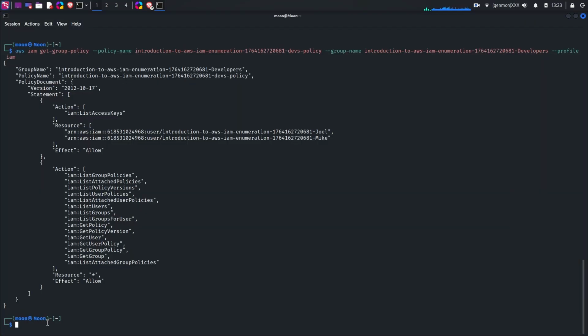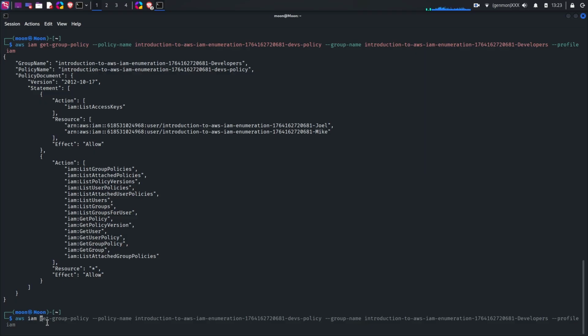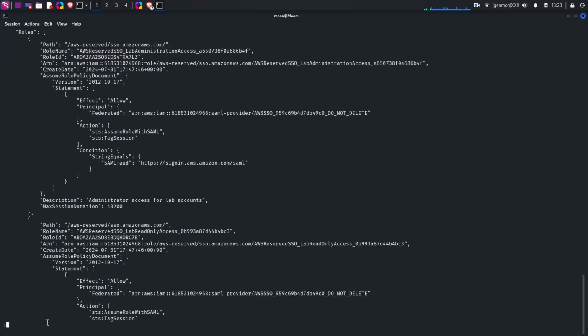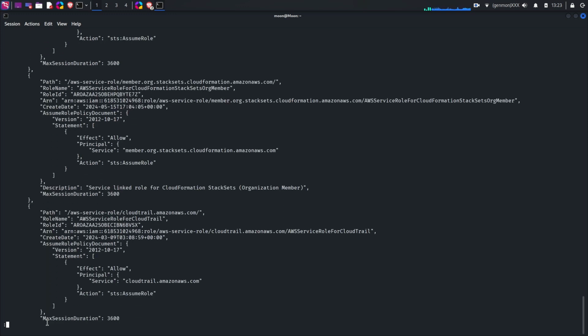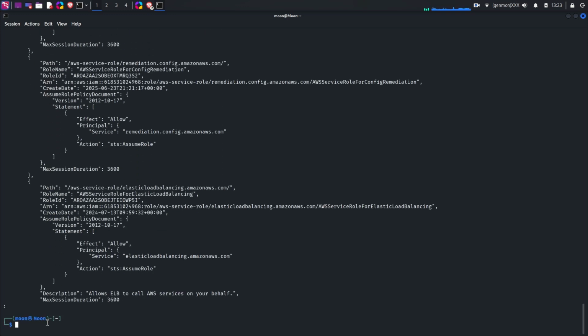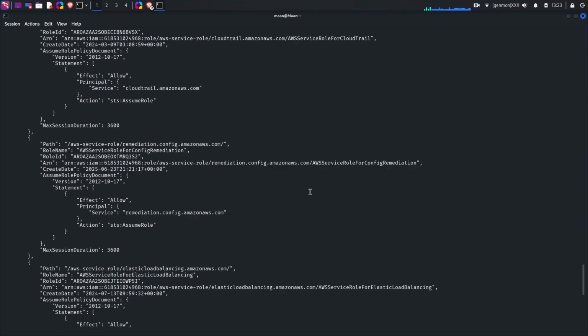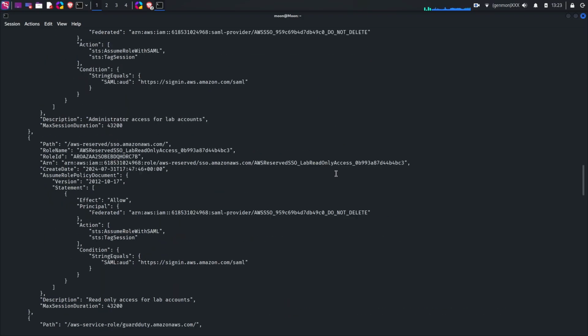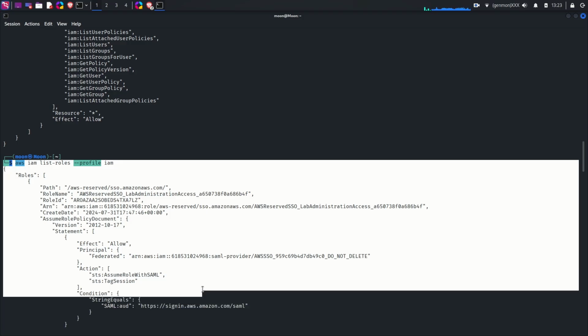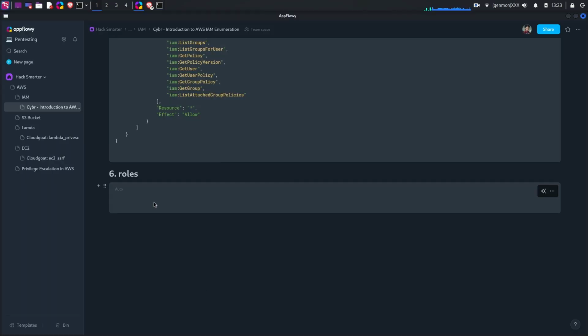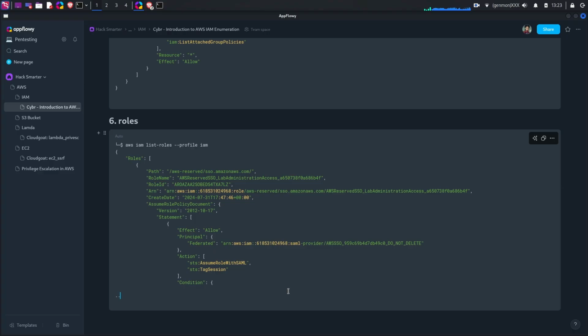Now we can find out the roles, because we have access to list roles, role policies and so on. As we said, we have all these roles we have access to, so many roles. Let's just copy a bit and put it in our notes.